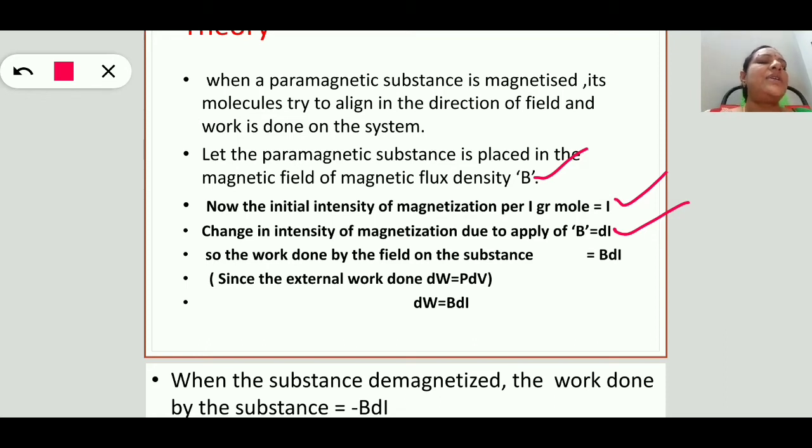So, converting dW equals PdV, we get BdI. That means when the paramagnetic salt is magnetized, the amount of work done on the salt is BdI.